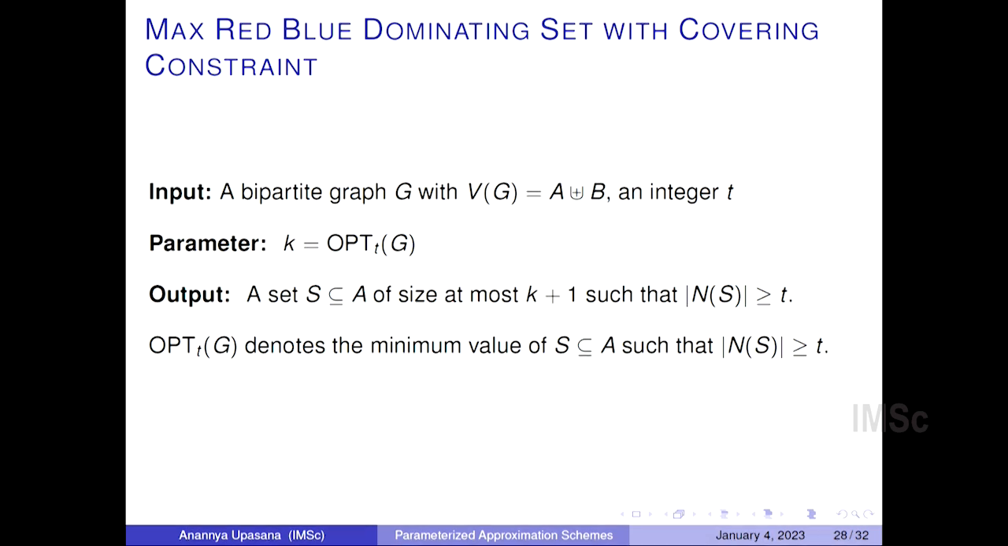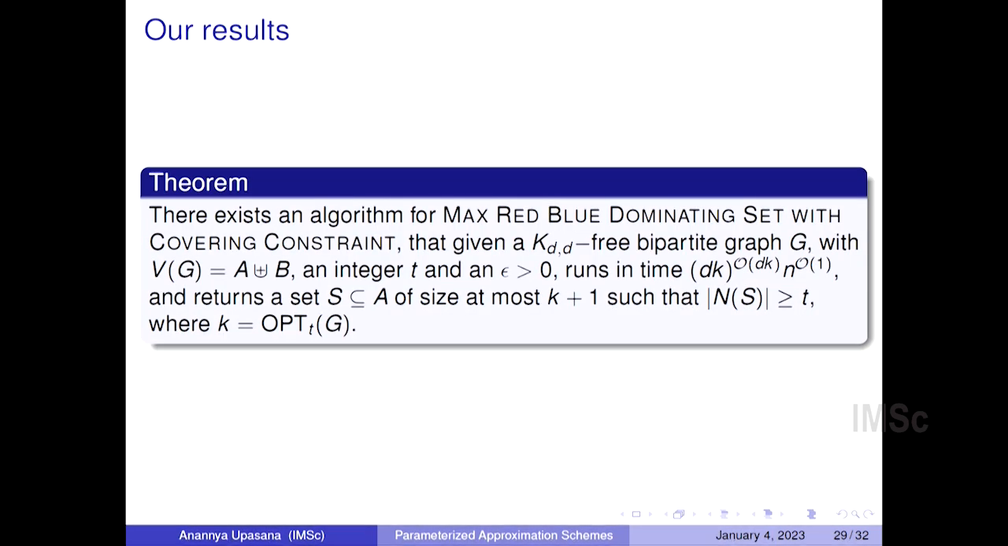The second problem that we addressed is where we tried to relax the condition on the number of sets that we wanted to select. That can be recast as the maximum red-blue dominating set problem with covering constraint. In this problem, the input is again a bipartite graph G and an integer t, and we want to select a set S of size at most k plus 1 such that this set covers at least t elements in B. We give a parameterized approximation scheme for this problem as well.